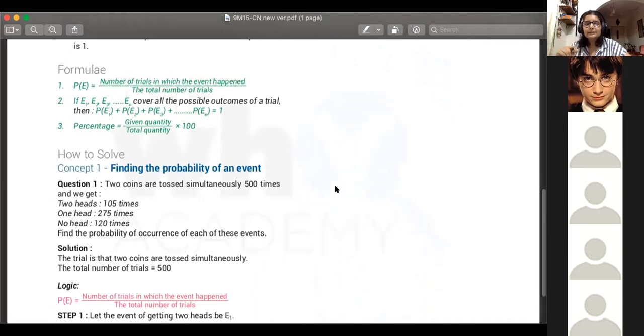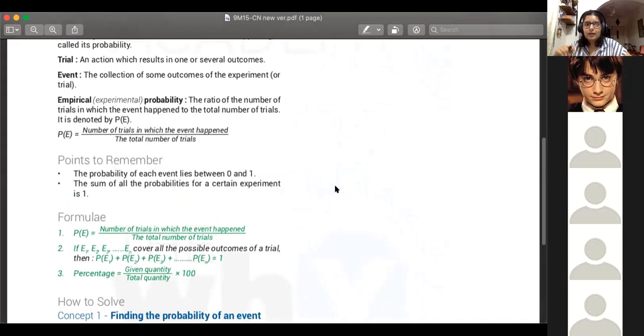That is the reason it is important to specify whether you're talking about theoretical probability or experimental probability. Okay.